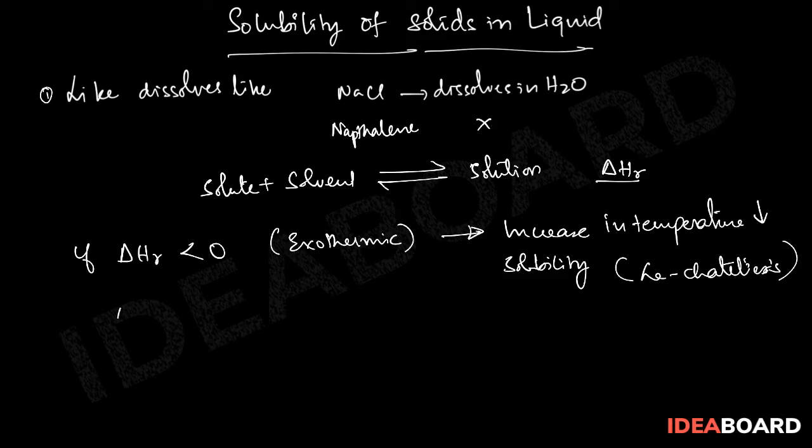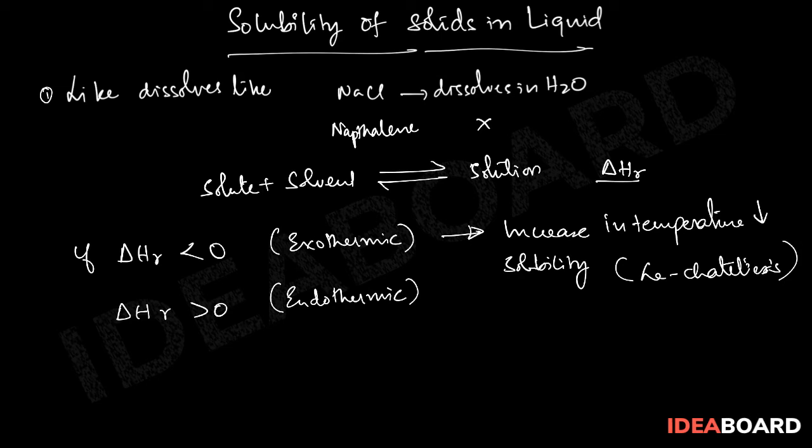In case delta H is greater than 0, that means it is endothermic. If the process of dissolution is endothermic in nature, it will absorb the enthalpy of dissolution, whatever energy is available in the surroundings.